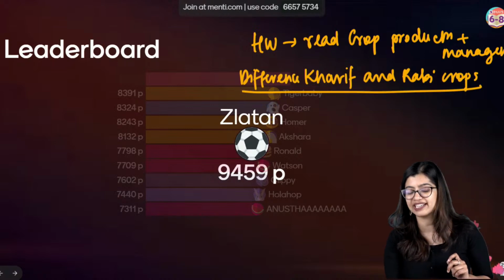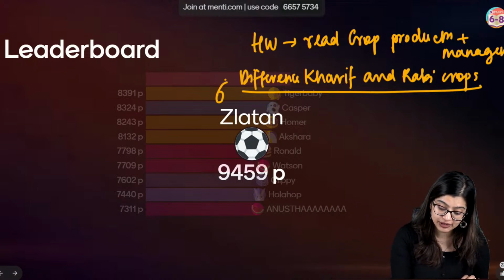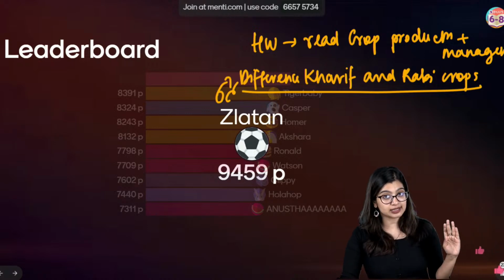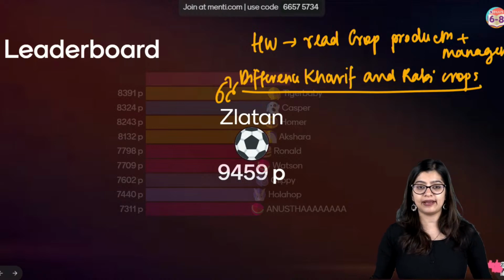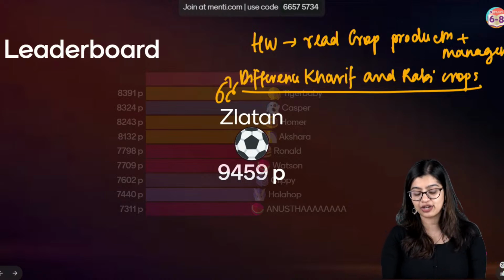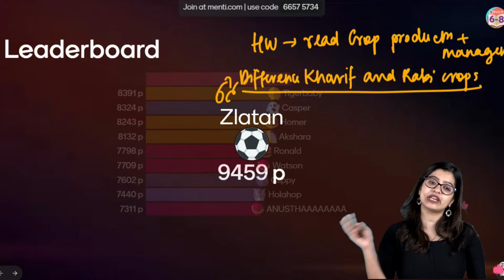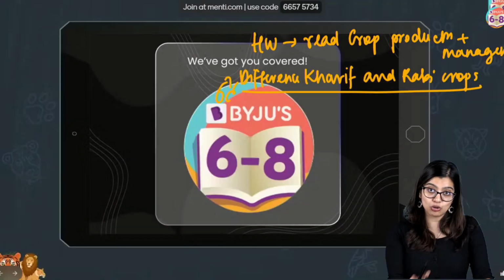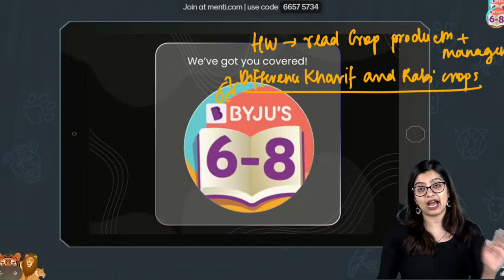So this is not an easy homework where you can just blindly give me the answer, but you should tell me after reading the chapter. And you should tell me that, ma'am, I read so many pages in my NCERT and this is the answer for it. How many of you will do this today? Yes, how many of you will do it and make sure that you give me the answer in the comments? Very good. Pranav, you read and you come back and then you give me the answer. Because I will be checking tomorrow. I'm not going to check immediately, but I will come back tomorrow and I will check.